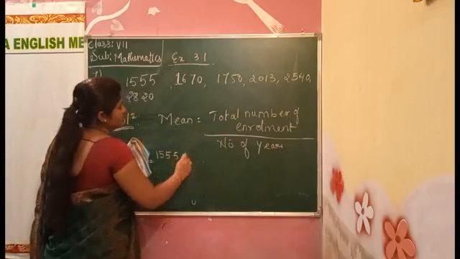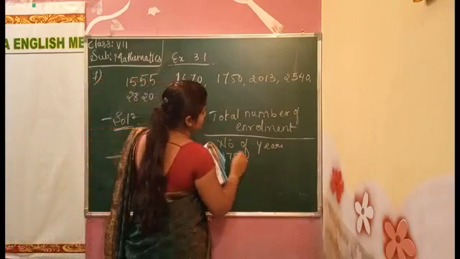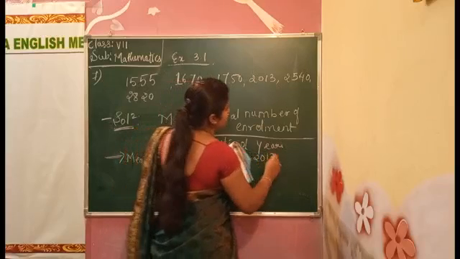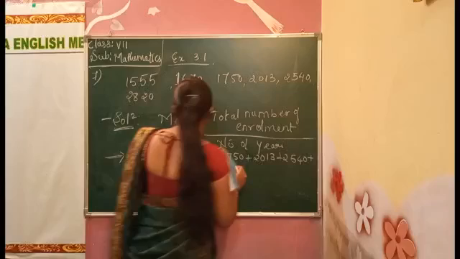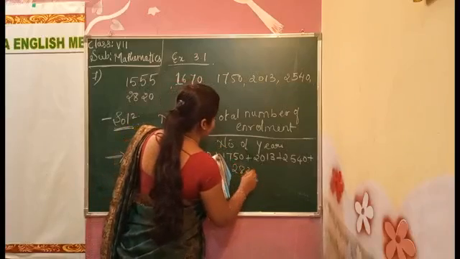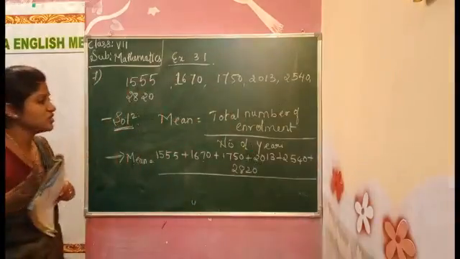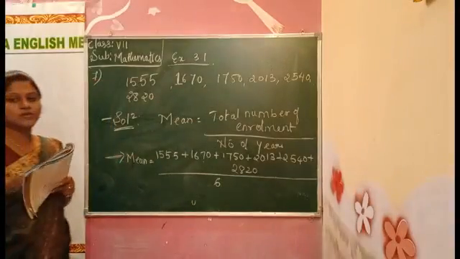1555 plus 1670 plus 1750 plus 2013 plus 2540 plus 2820 divided by number of years. How much is the number of years, children? 6. Okay, number of years will be 6.